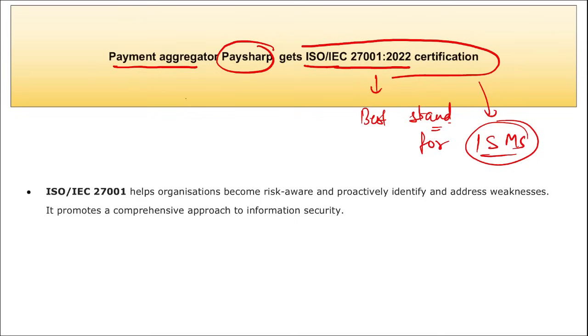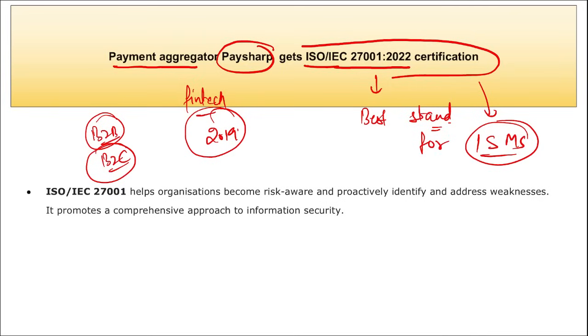And Payop is a fintech that is based out of Chennai, Tamil Nadu. It was founded in 2019. They are focusing on non-card based payments like UPI, and they offer business to business payments, business to customer payments, and various other facilities. And recently Payop got the world's best known standard for information security management system certificate, that is the ISO IEC 27001 2022 certification.